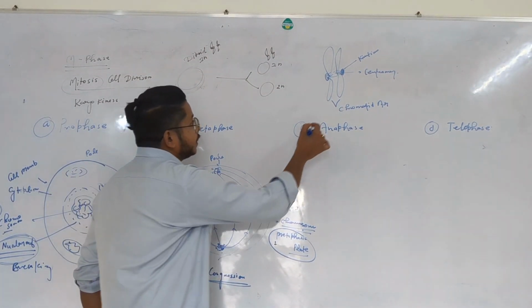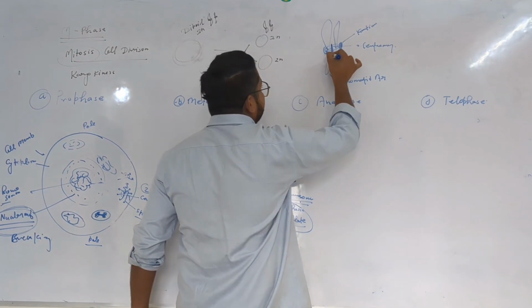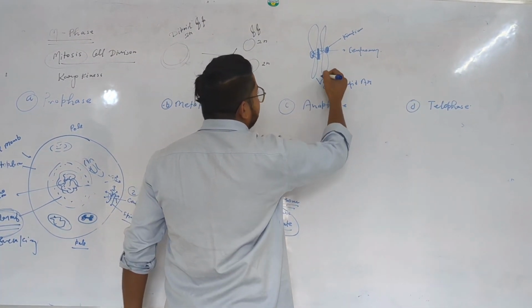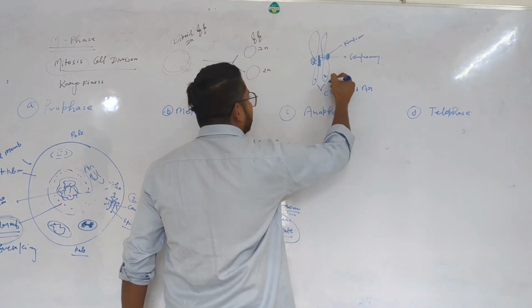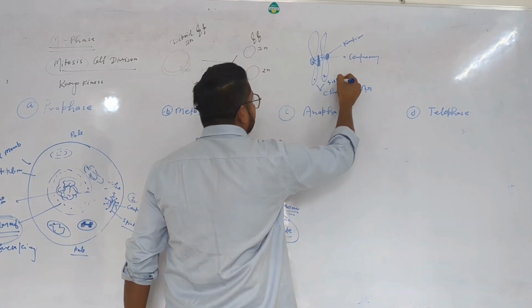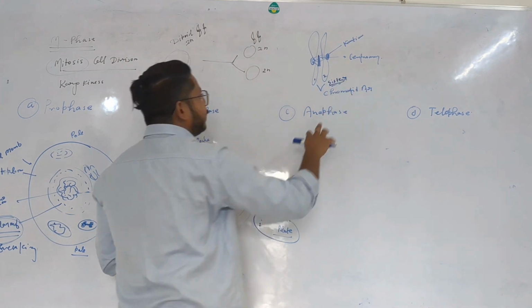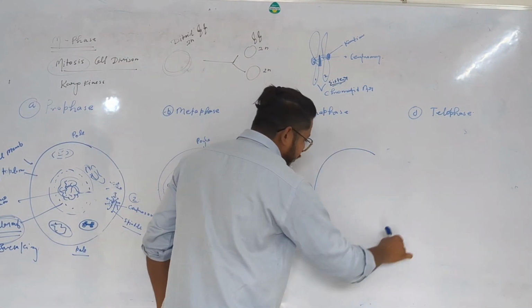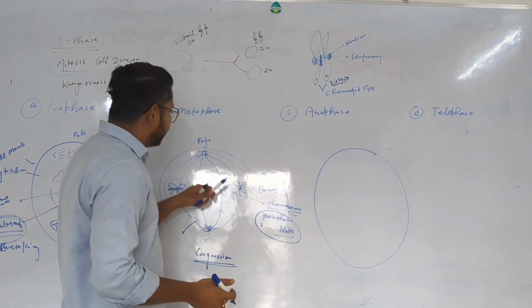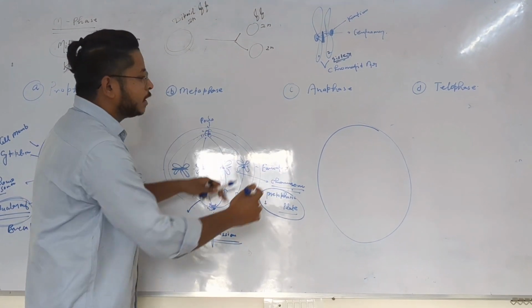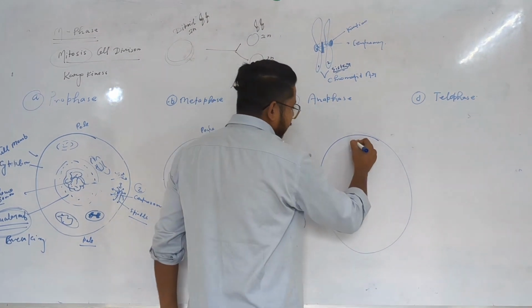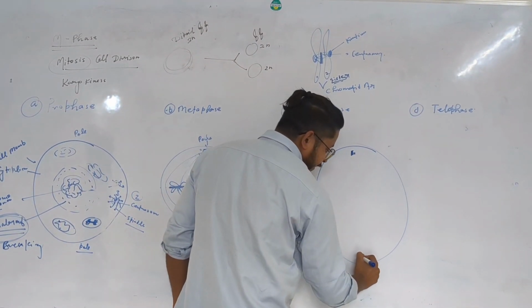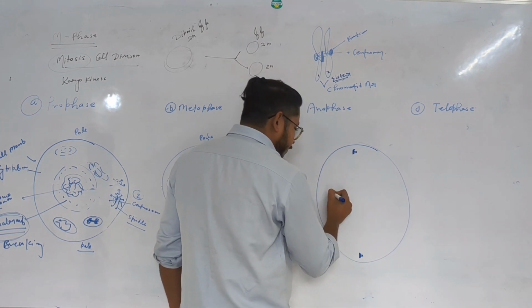After the congregation, in the next phase, separation of this area is going to happen. The breaking of the centromere will happen, and because of that, both chromatids, called sister chromatids of a chromosome, are going to separate from each other. In the next phase, I am drawing a diagram of the anaphase. Along with that, cell elongation will also happen in this phase. In the anaphase, the centrosomes are present at the poles.